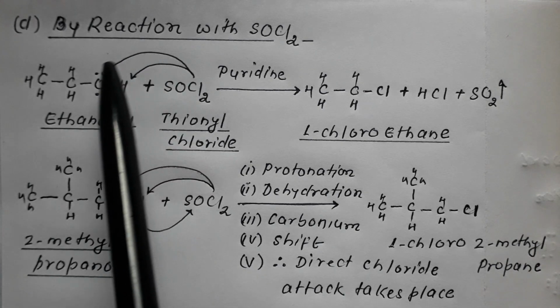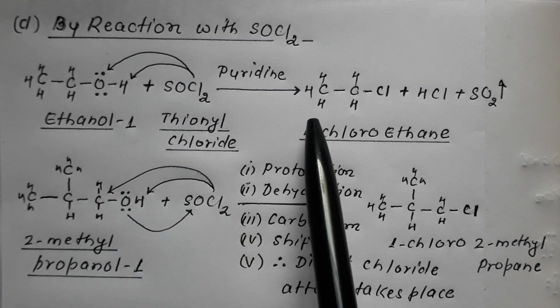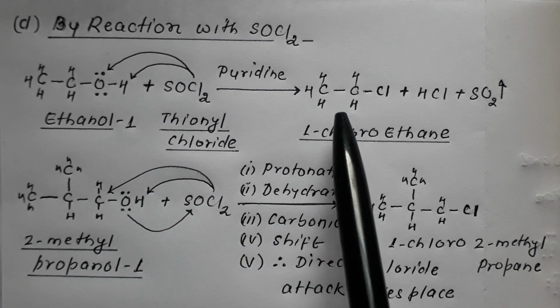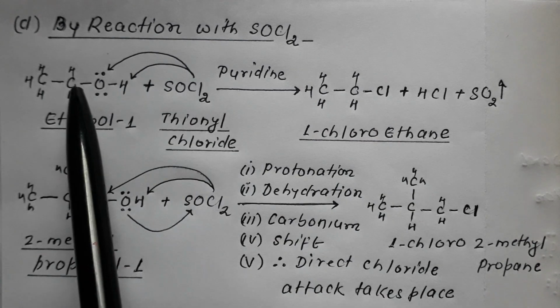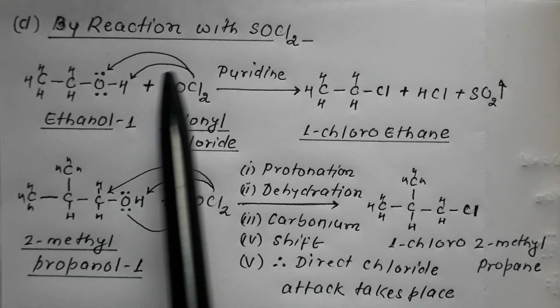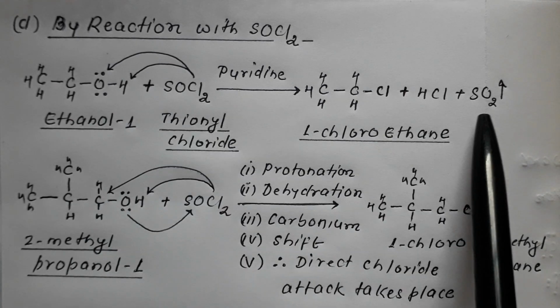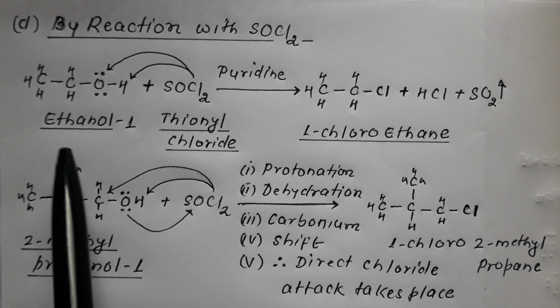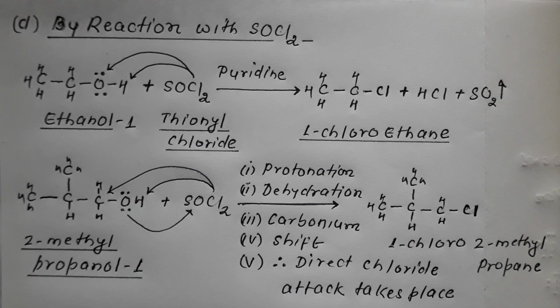So one Cl goes to C, one Cl goes to H, resulting in formation of CH3CH2Cl, that is chloroethane. One Cl combines to H, giving HCl, and this O combines to SO, resulting in formation of SO2. So ethanol converts into chloroethane by reaction with thionyl chloride in presence of pyridine.